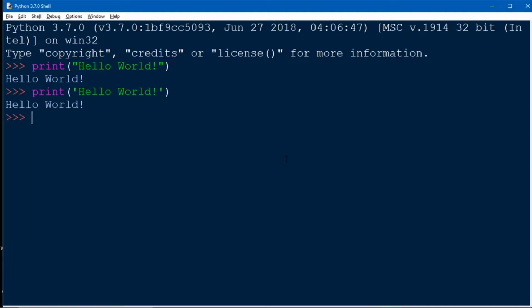Now let's try something new. What if we want our output in two different lines? Let's see how to do that. We just have to add \n between these two words, or we can also say an enter escape sequence between them. So here is our required output. We got our two words in two different lines.